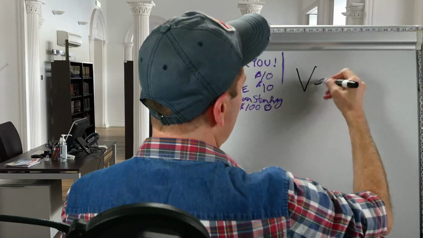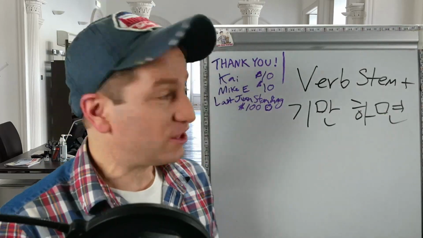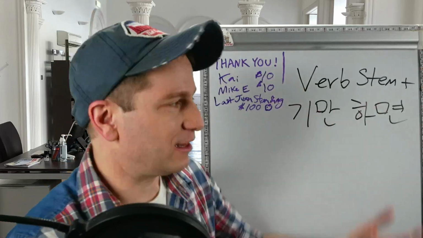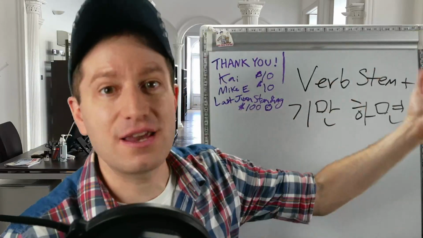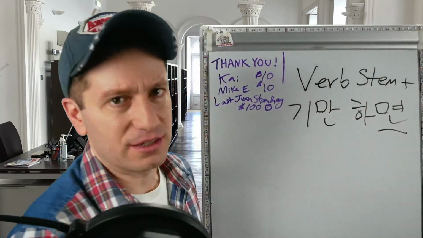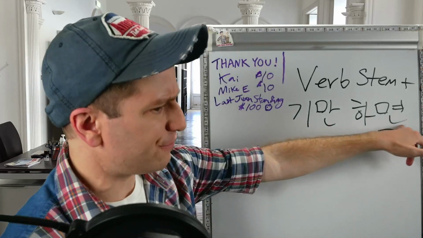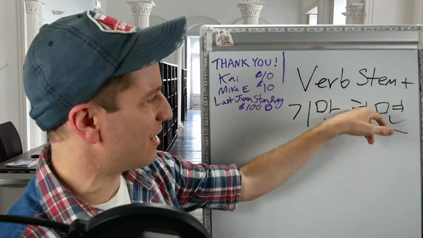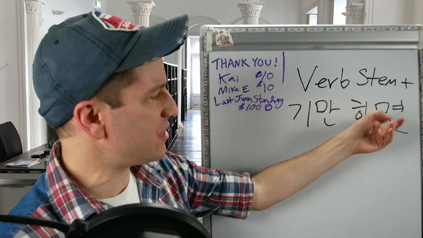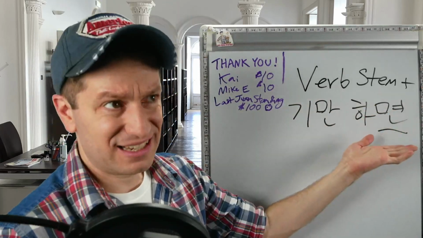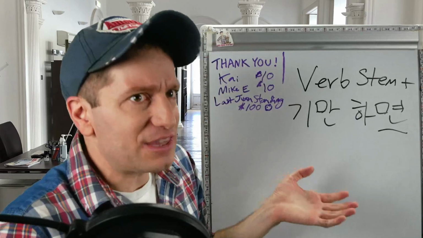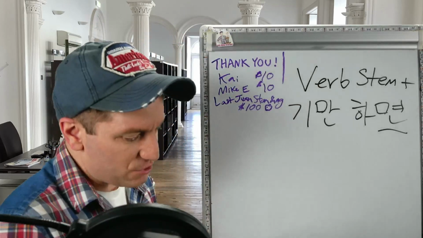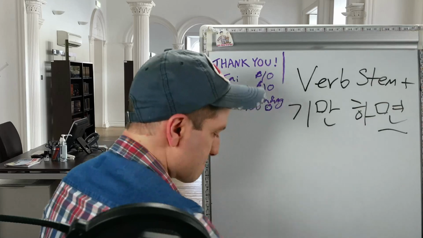Okay, one more form. This form looks exactly like the one that we just did, except that instead of 하다, which we would conjugate however you want, like 해요, 했어요, 하세요, this one uses 하면. So literally, if you're using an action verb, that'll be if someone or something only does. And if you're using a descriptive verb, it's if someone or something only is. This form is the exact same thing we were already doing, but we need to learn it separately because I'll give you an example sentence and you'll see why.